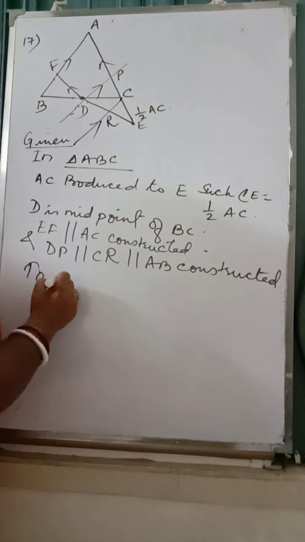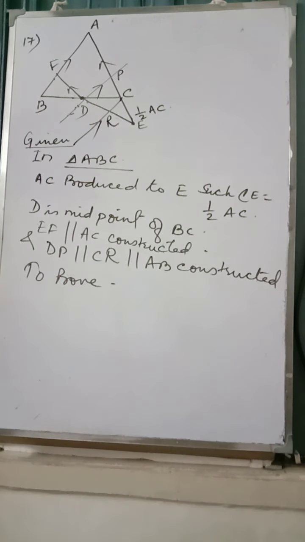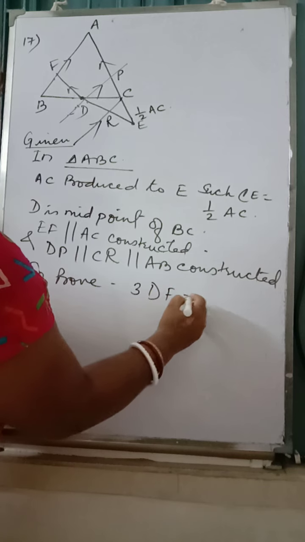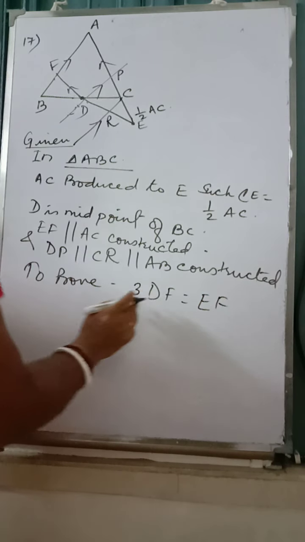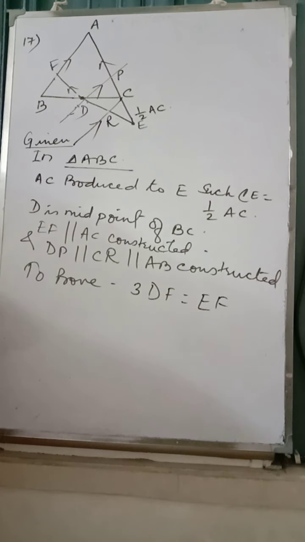To prove: 3DF is equal to EF. Now means this and this we have to prove equal, is it?